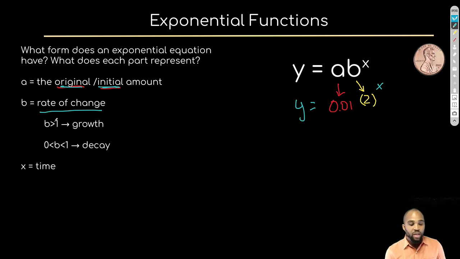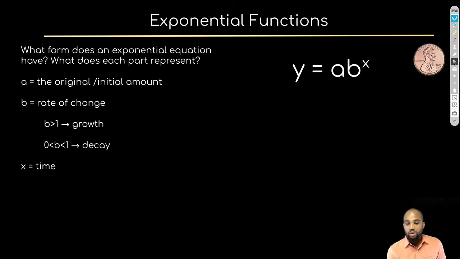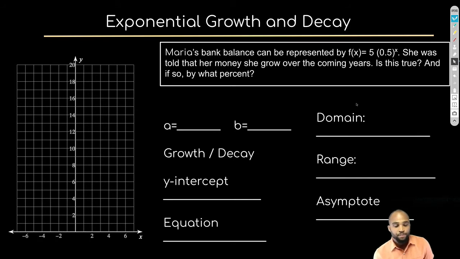And if B is greater than 1, in this case it is, that means we're going to have a growth exponential equation, a growing exponential equation. And if B is between 0 and 1, we're going to have a decay. That means it's going to be decreasing just as fast as we saw it growing, which can be absolutely scary, right? If it's the wrong thing. Now, if it's your debt, that's great. If you owe somebody, that's great. Anything that's bad, you want to go away exponentially. But also we have time here for our X. So we're going to look at those and apply those in the next slides.